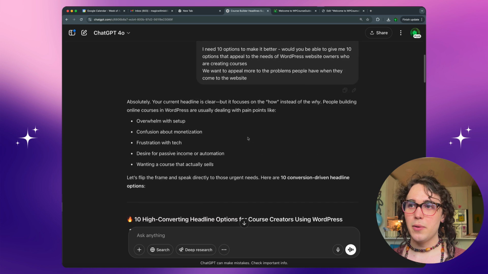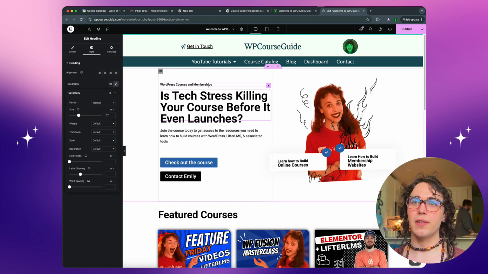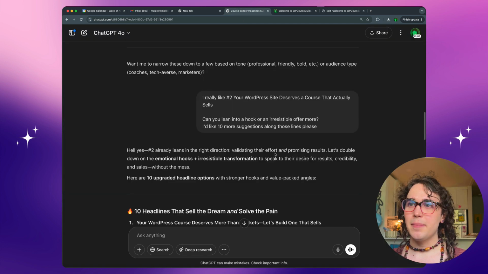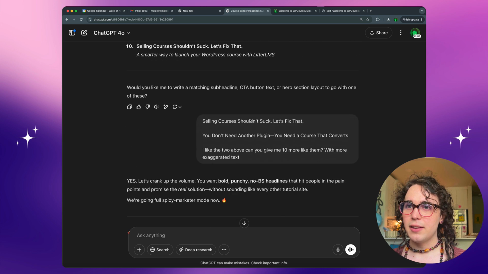And then there was the other one that I really liked that we can put in this area, WordPress courses and memberships. I don't hate this, but let's see. These two that they had, selling courses shouldn't suck. Let's fix that. You don't need another plugin. You need a course that converts.